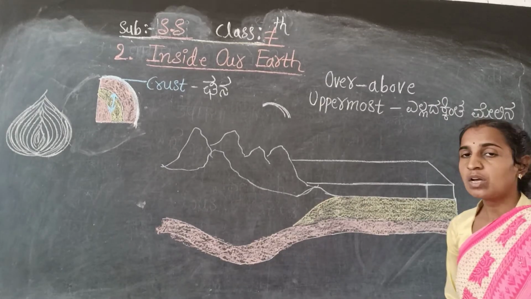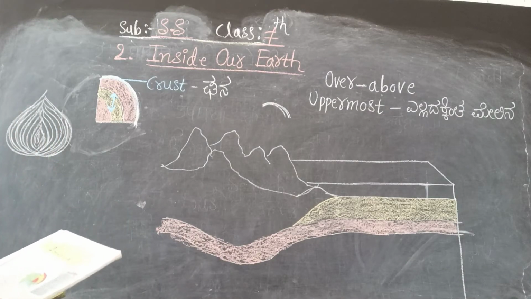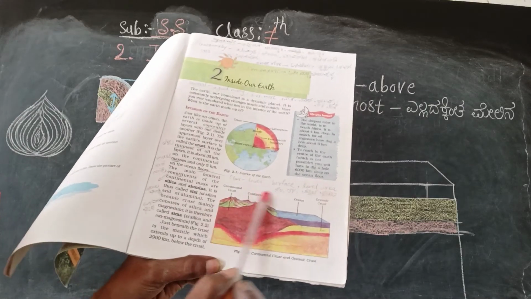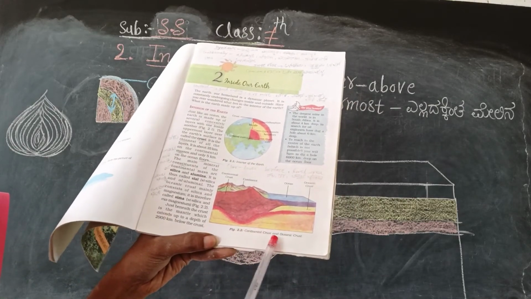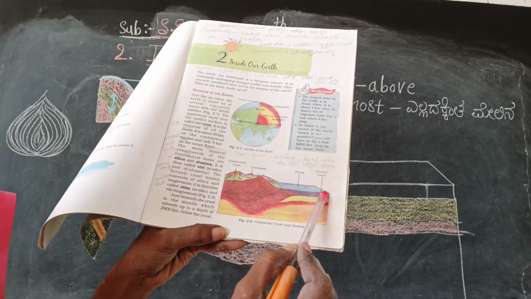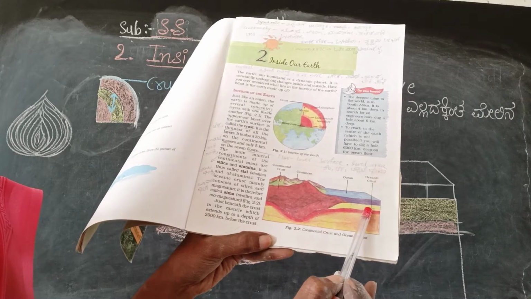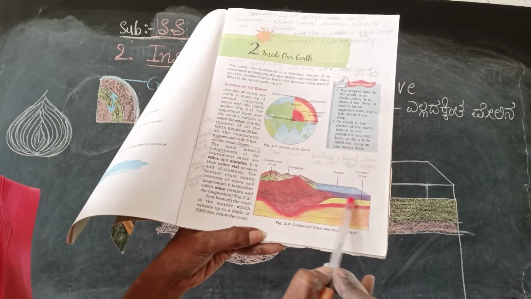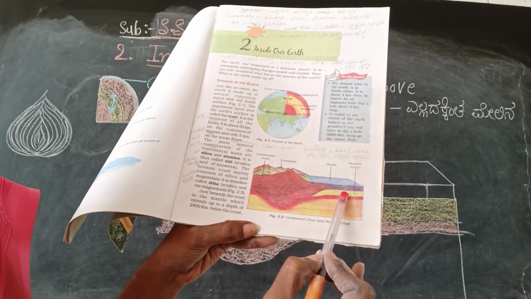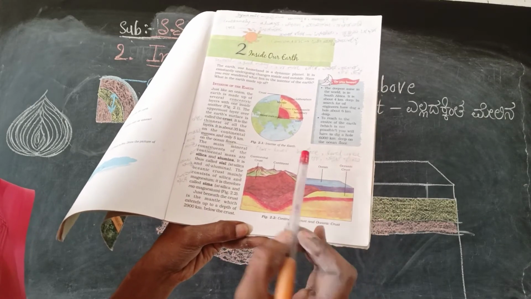See here, it is given continental masses. I will write on the board. Some names are given. First, I will show you how it is given here. Look carefully at this picture. Here it is given the continental crust and oceanic crust. Where is the oceanic crust? Here is the oceanic crust. It is an ocean. Ocean means Mahasagaralu. Whatever the yellow part is, the ocean floor below, that is called oceanic crust. And this is the ocean.